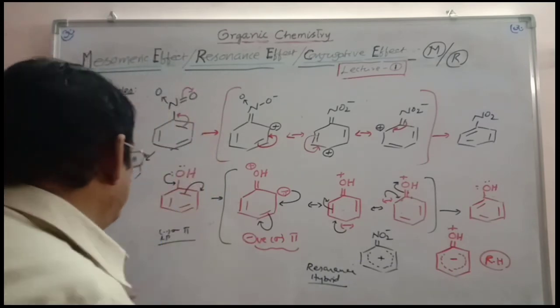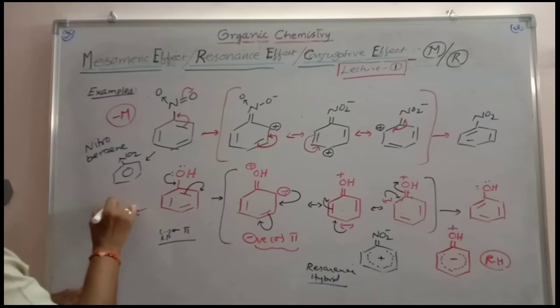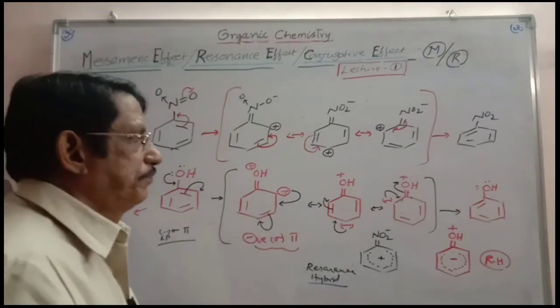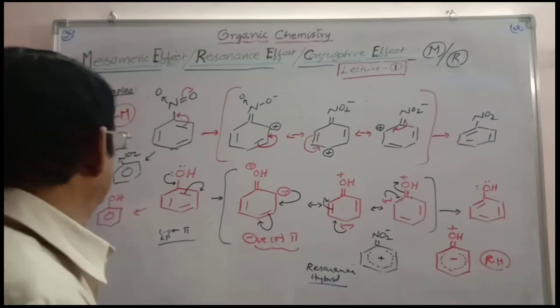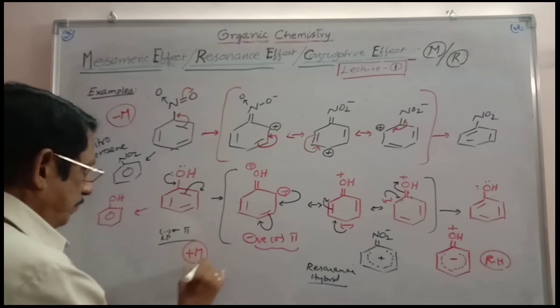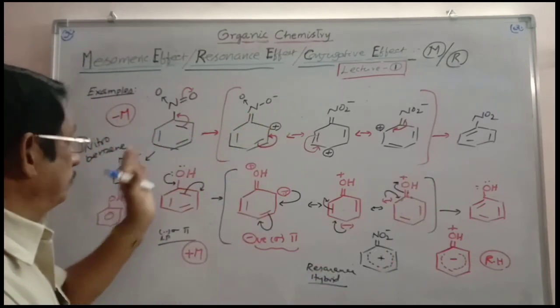And for this, if you write the resonance structure, this is for reaction purpose, you will write like this. This is the mechanism purpose. So, how? Here we have plus mesomeric effect, electron releasing, and minus mesomeric effect, electron withdrawing.